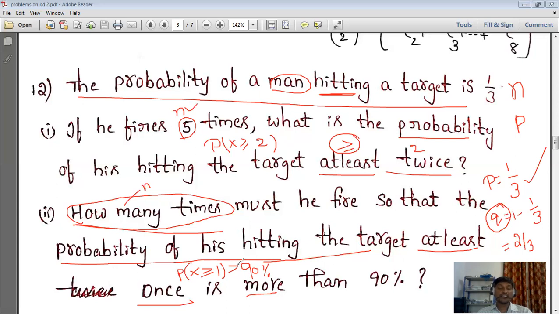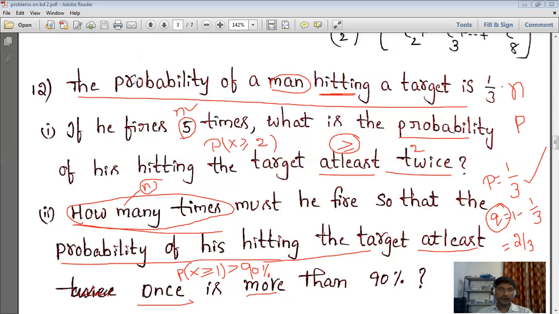See the differences. In the previous problem, this same type we calculated, but there they gave a condition, and along with that they asked to calculate the maximum value of n. But here it is also the same thing. The condition they give, but at which value of n this condition is satisfied, that we simply choose as the number of times. No need of maximum or minimum, not required. So here it is the number of times we need to calculate. So n we have to calculate here by using this condition. These are the things we are going to calculate.